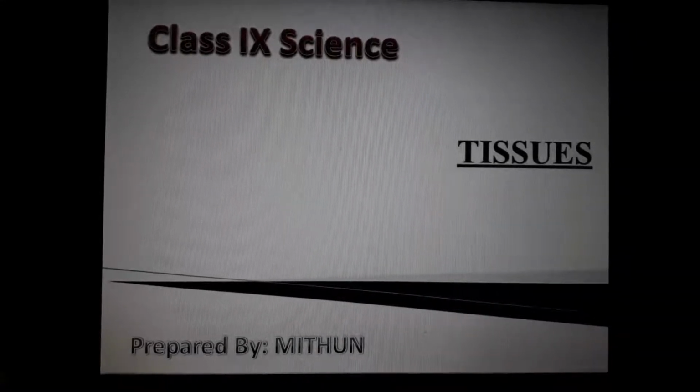Okay, 9th standard science. I think biology, second chapter, tissues. How many chapters have we finished? I think four. This is the fifth chapter, right? Okay, total 15 chapters are there. Almost 30% of the entire syllabus we've already finished. This is also a very small chapter, not very difficult like motion. Just only theories are there. Just study it. You will get full marks. This chapter is also very easy to score full marks.